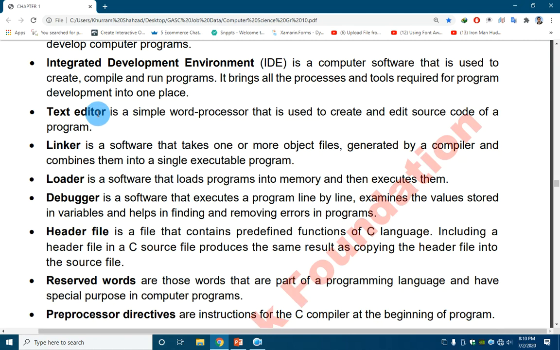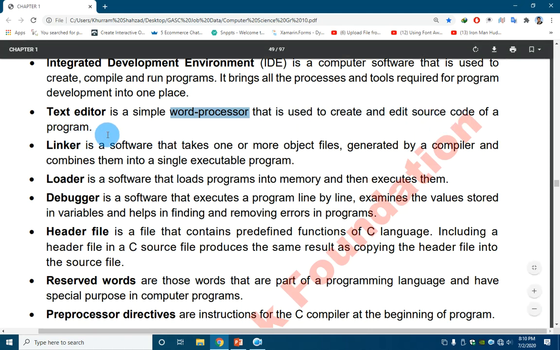Text editor. Text editor means the actual space for writing text or codes. It is a simple word processor. Word processor means it is simply a space where we can write or process words, that is used to create and edit the source code of a program. Every program is written in some kind of space, and this space where we write a program is known as text editor. Linker.